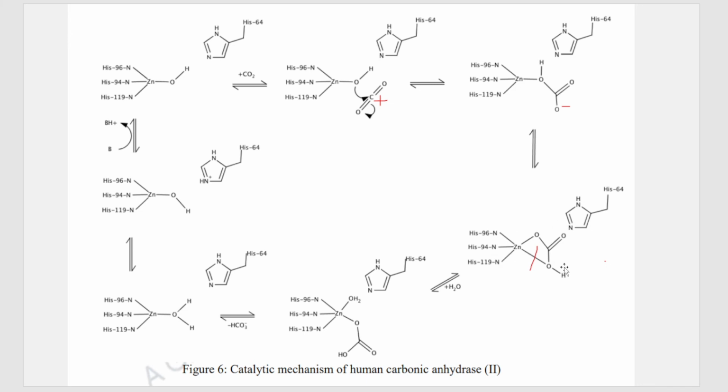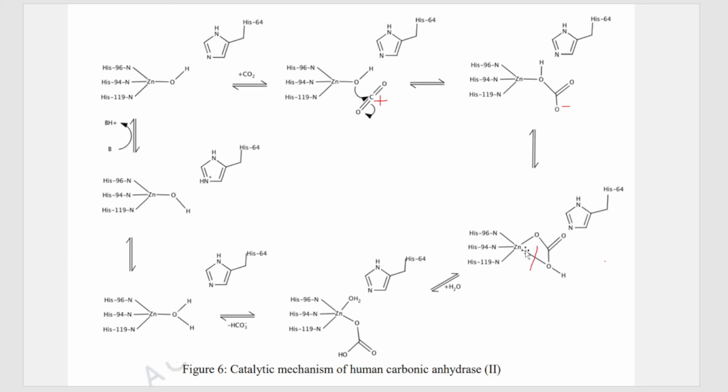Out of these 5 bonds, it has to break one of its bonds. So what does zinc do? It breaks the bond between itself and this OH group. This bond is broken in this particular step. Here the red mark is there, and that bond is broken here.